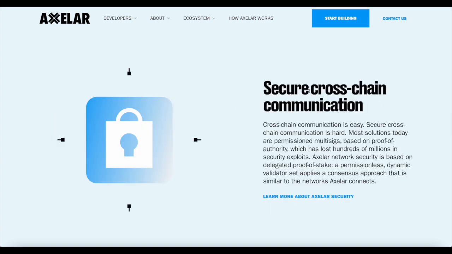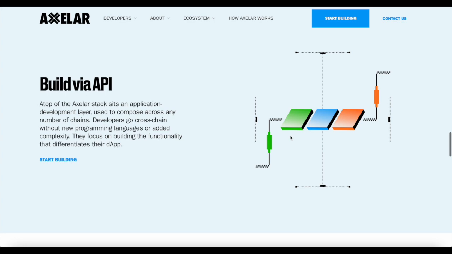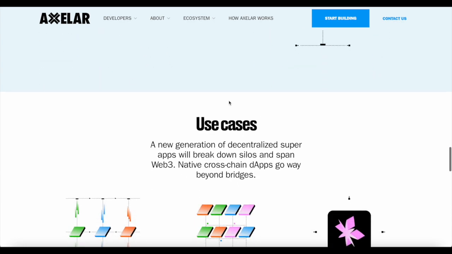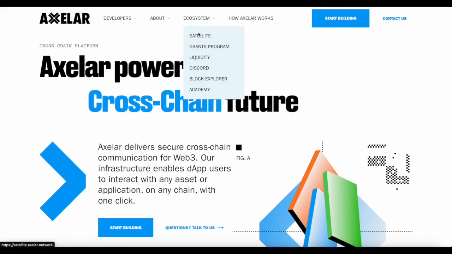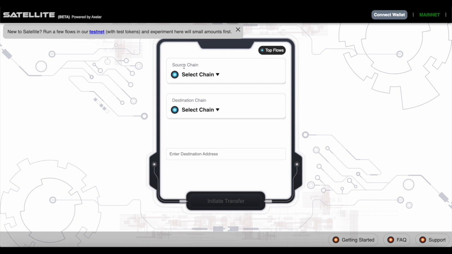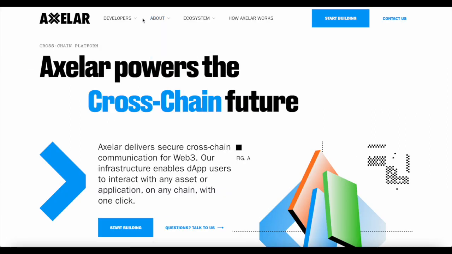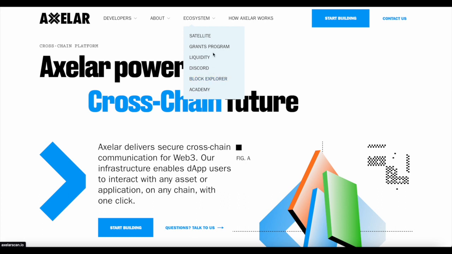There is more as well, securing cross-chain communication and building via API. There's plenty more. Most of these things are mostly developer focused, which is good. That's exactly what they need right now, is more developers building applications, use cases on this platform, giving it a reason to live, giving it a reason to exist.